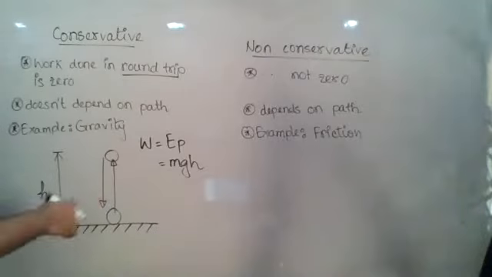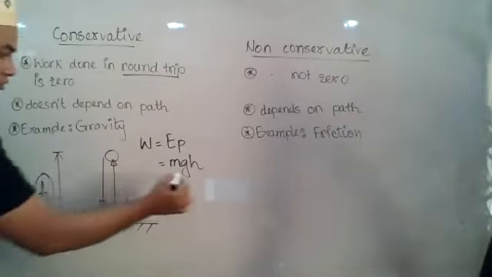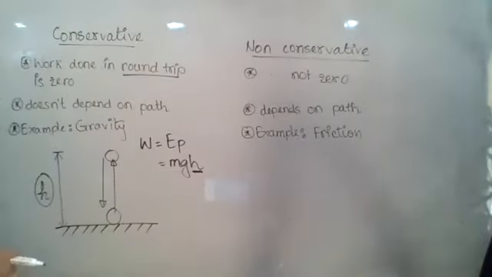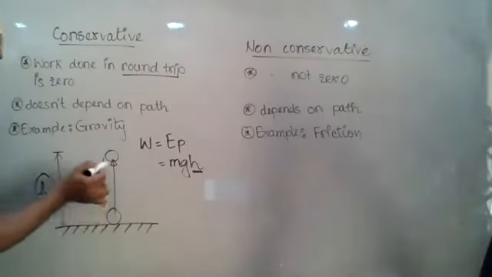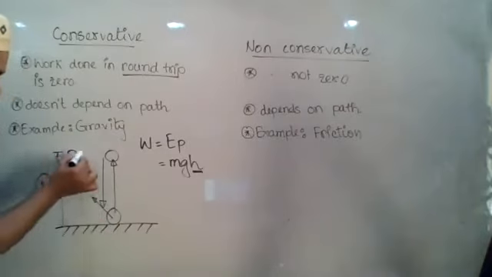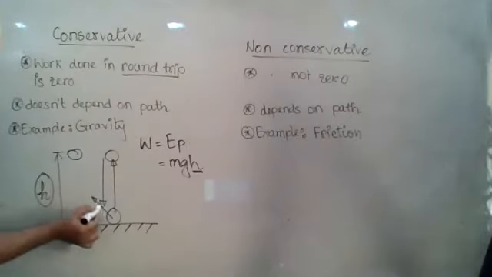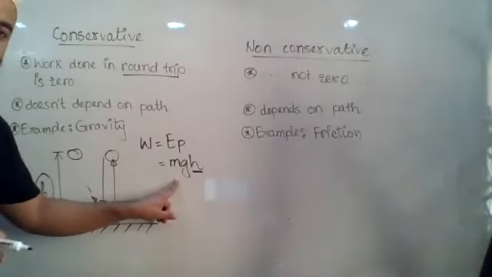So this body will be lifted to a certain height h, the height from the ground. Now let us say you didn't go directly, vertically upward. Rather, you went in an inclined way and came to this position. You followed this path and came to this position. Still, you are at height h from the ground. Right or wrong? Yes. So will the work done be the same or different?